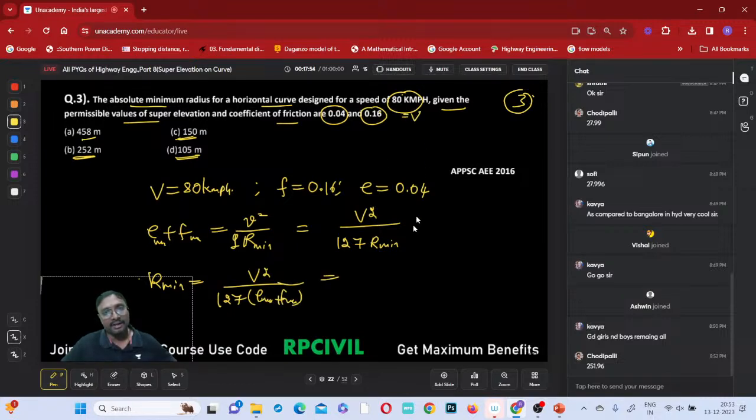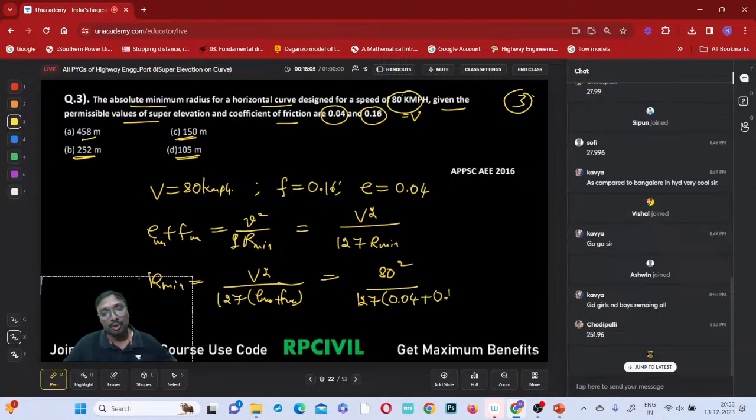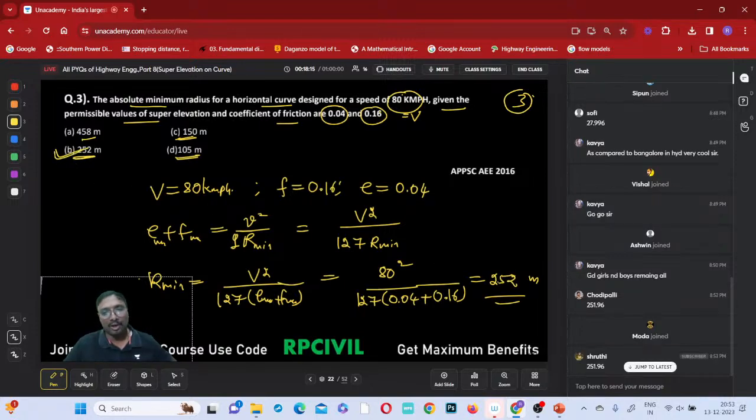Capital V is 80, so 80 square divided by 127 into E maximum, which is 0.04, plus F maximum, which is 0.16, right? So how much does it come to finally? What is the value? 252 meters approximately, 251 point something. Option B will be the correct answer, right? Got it now? Clear?